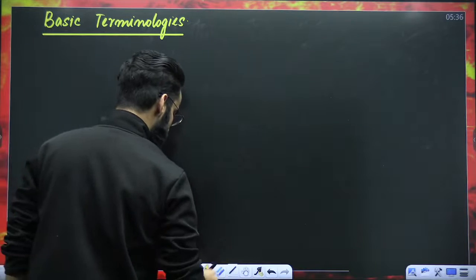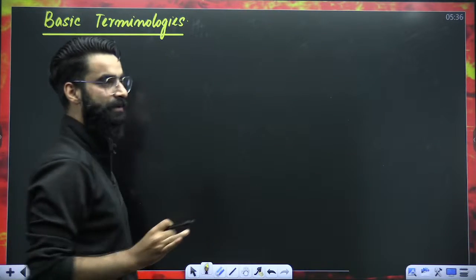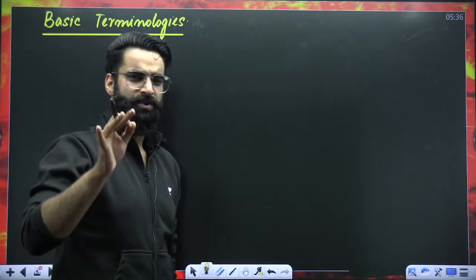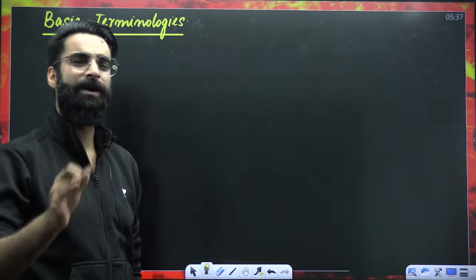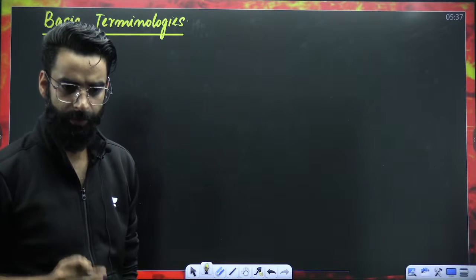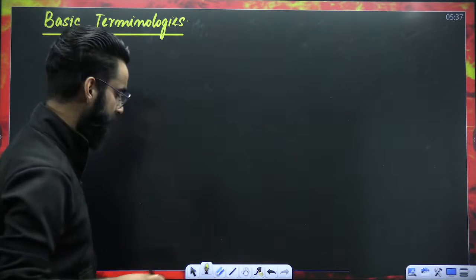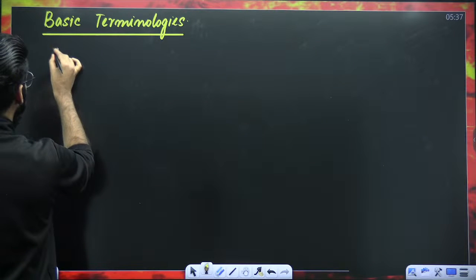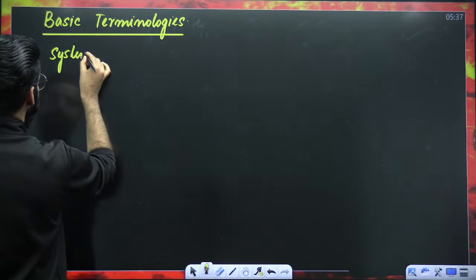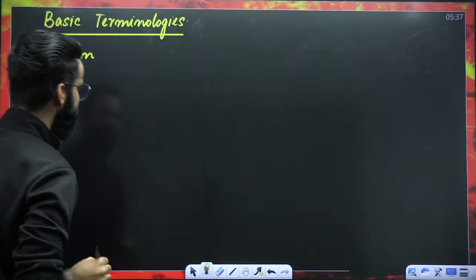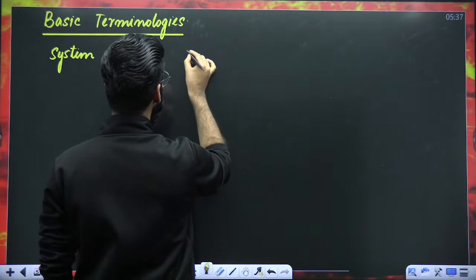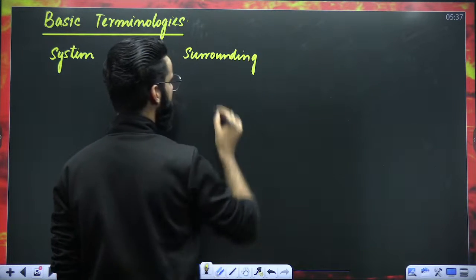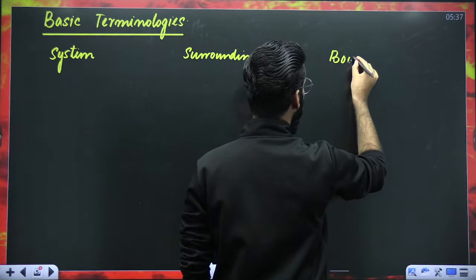My dear students, we have got 3 basic terminologies over here in the chapter. So first of all, I'll write the definition, then I'll make you understand what exactly it means also. Okay? Let's have a look. My dear students, the first terminology is what we call a system. The second terminology is what we call as surrounding. And the third terminology is what we call as boundary.